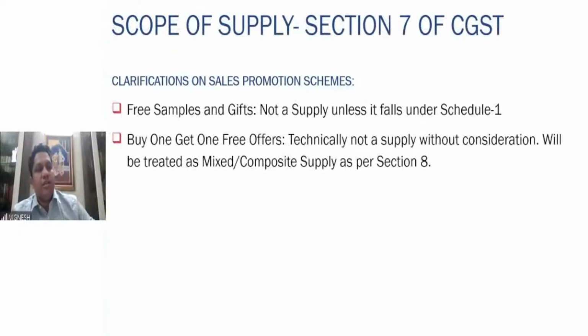Few more clarifications here. Free samples and gifts. That means if you are giving free samples or gifts to the customers, it is not a supply, because free samples and gifts means what? You are giving it without consideration. Without consideration, only Schedule 1 items are covered. So if you are giving free samples and gifts to unrelated people, definitely it is not a supply, because it is not covered in Schedule number 1. I hope this point is very, very clear.